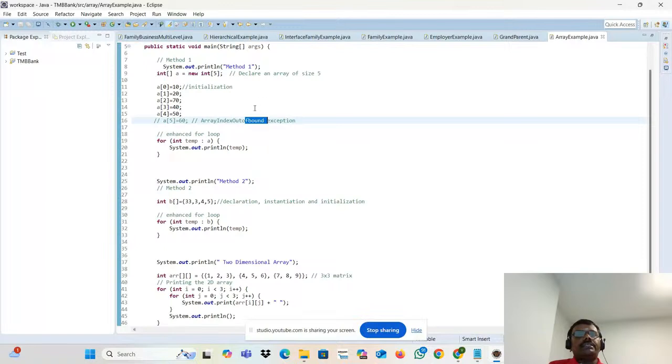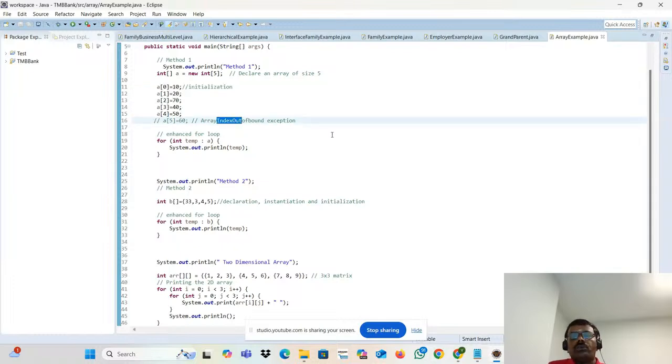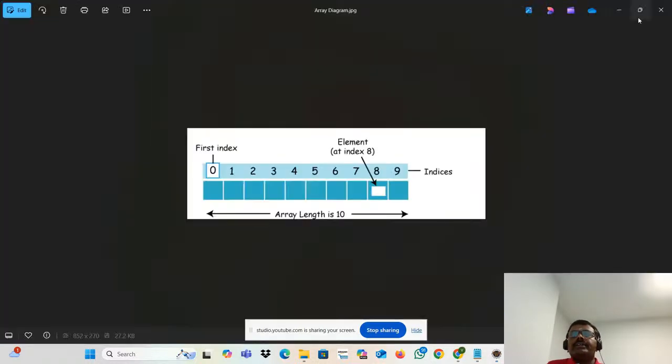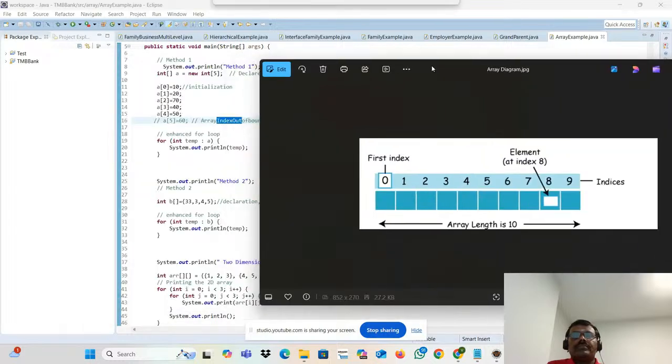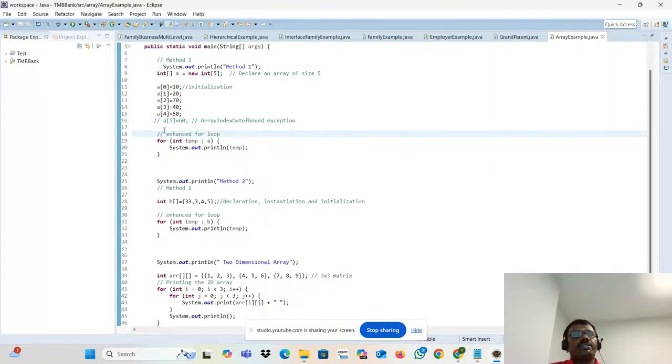What is the boundary? The size. Only 5 elements, and you are trying to store more than 5. So this is the index out. What do you mean by index out? Our size is only 5, but it is going out of the boundary. That is the exception it will throw. So that's why we should not store it.